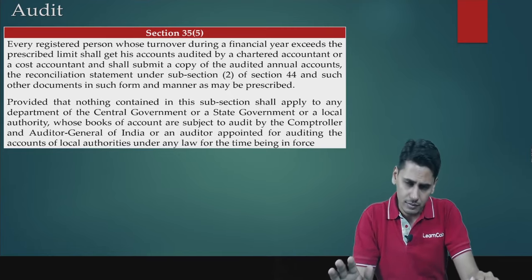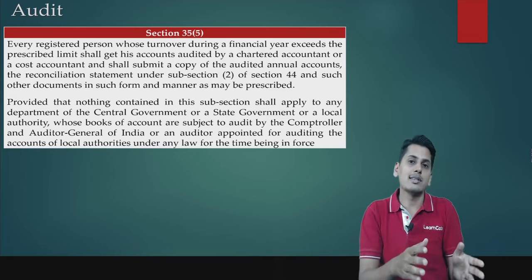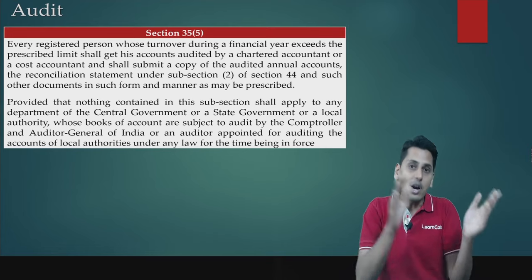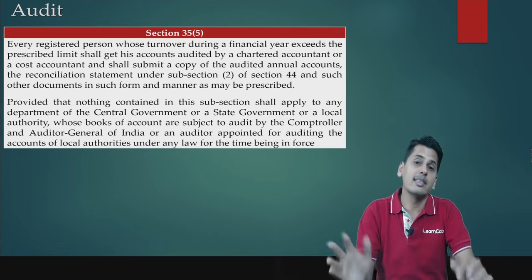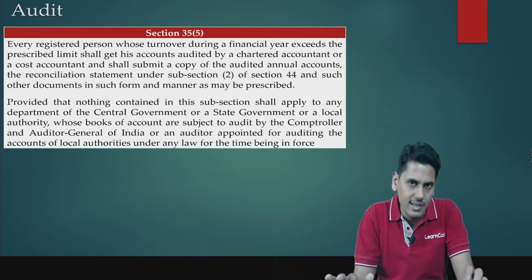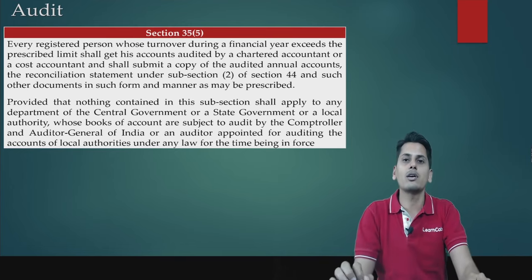So friends, in essence, the situation was that all those registered persons whose aggregate turnover exceeded 5 crore rupees should have filed, along with GSTR 9 the annual return, GSTR 9C as well, which was a reconciliation statement to be certified by the professionals, chartered accountants, or by the cost accountants.